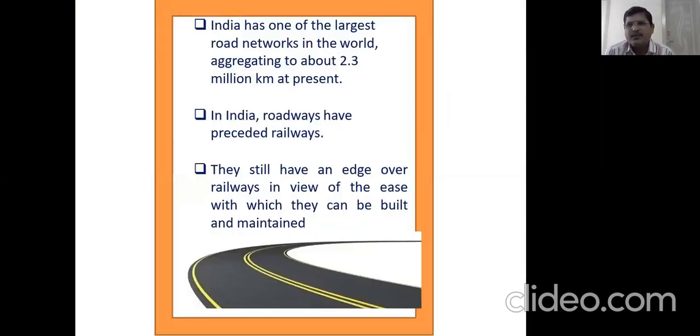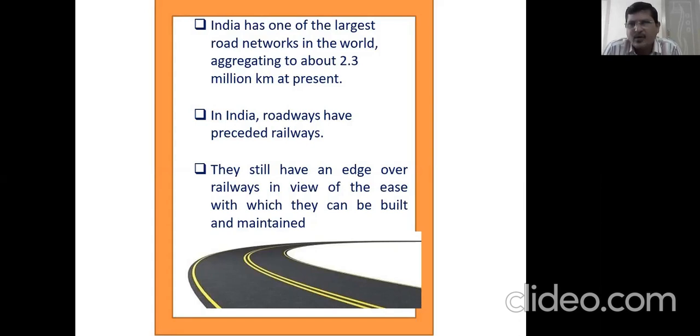India has one of the largest road networks in the world, aggregating to about 2.3 million kilometers at present. So we have one of the largest road networks in the world, about 2.3 million kilometers at present.